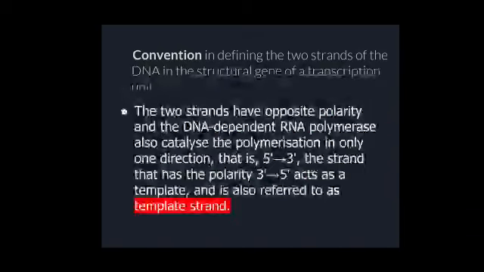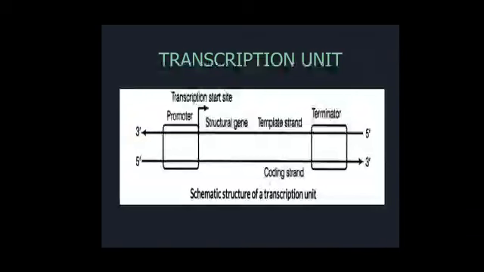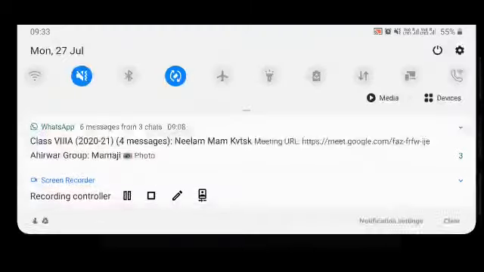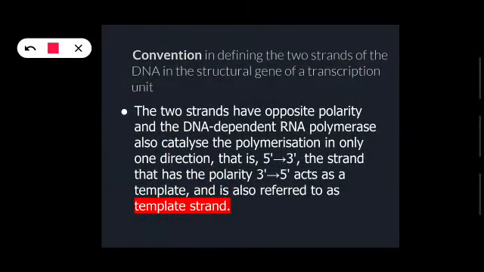And as we are going to study in the further slides, there is an enzyme involved in this transcription process, and the name of the enzyme is DNA dependent RNA polymerase.